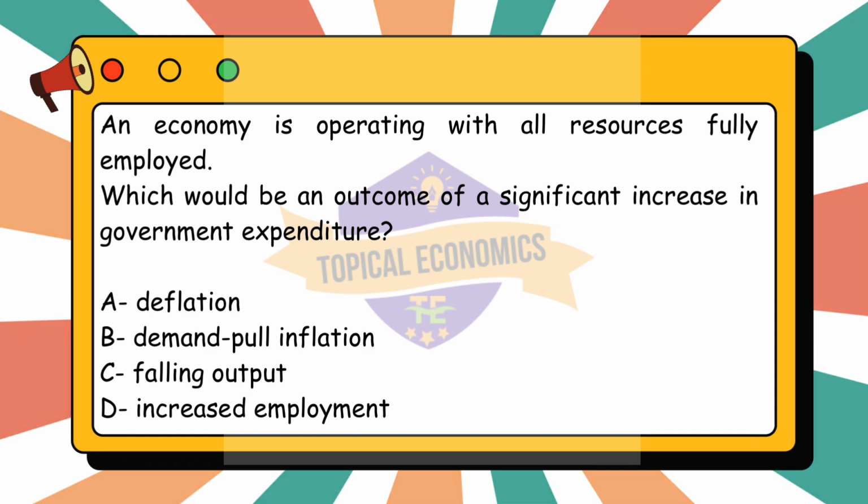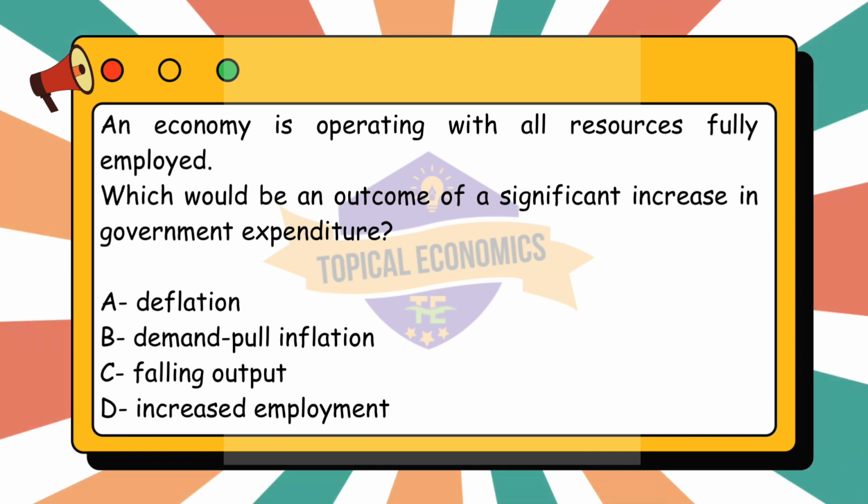When an economy is operating with all resources fully employed, it is already at or near its maximum productive capacity. In this situation, a significant increase in government expenditure would lead to higher overall demand without any capacity to increase output, as all resources, labor, capital, etc., are fully utilized. This excess demand typically results in demand pull inflation as prices increase to balance the excess demand against the fixed supply. Analyzing the other options.